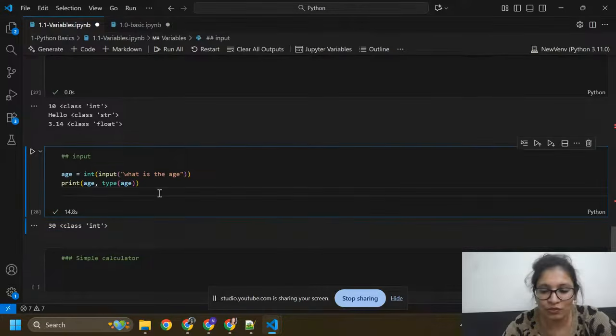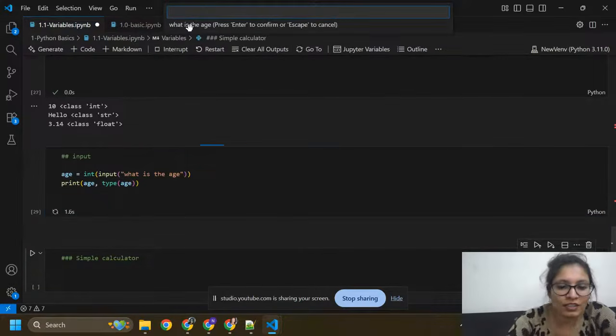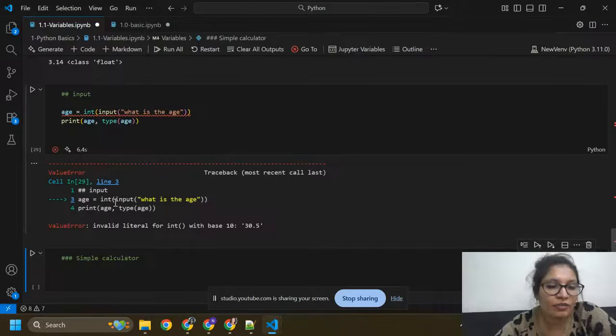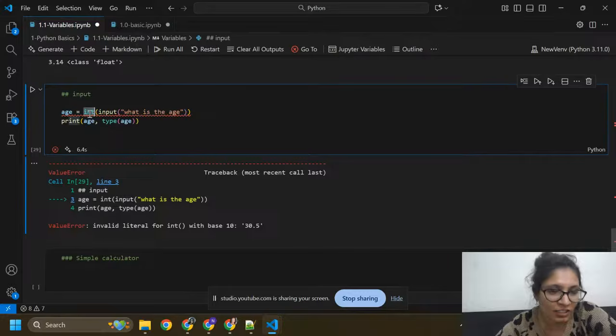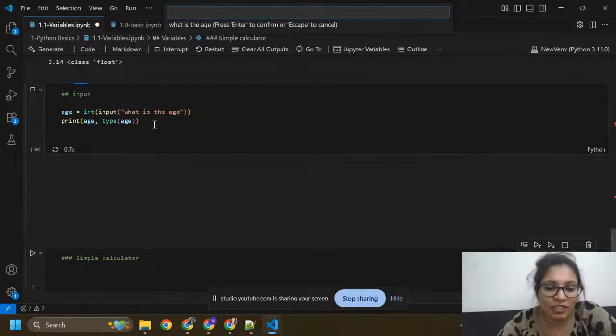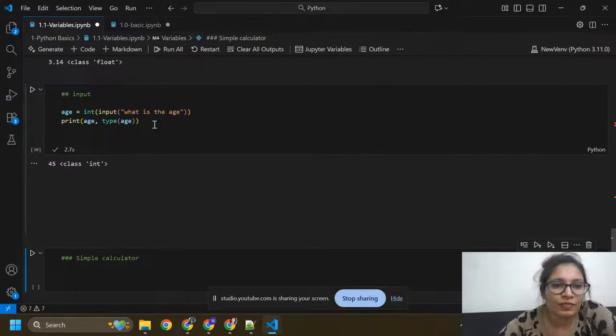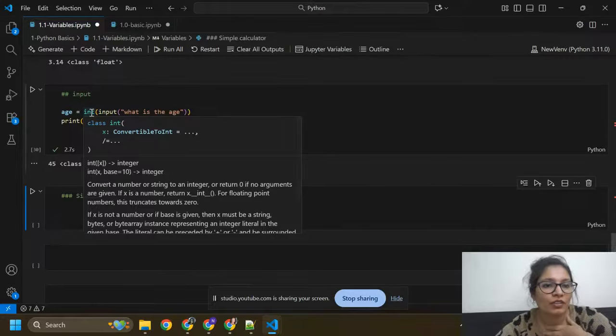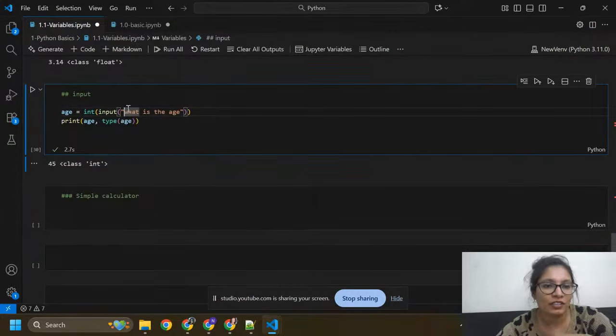So if you want to rerun again, here I'm just writing 13.5. So it will give you an error, invalid literal for integer, because I already gave int, so age should be an integer. It will not take any float number. So here you can see age equals input, and age should be an integer, and here you can enter your age. And this is your response.